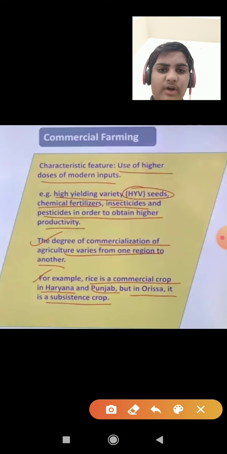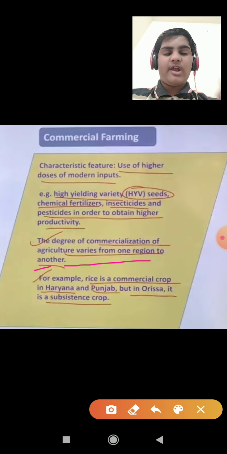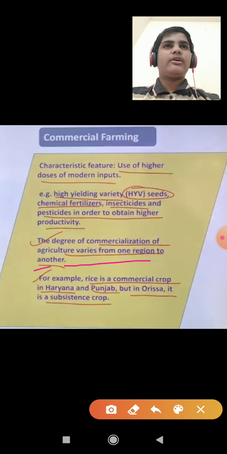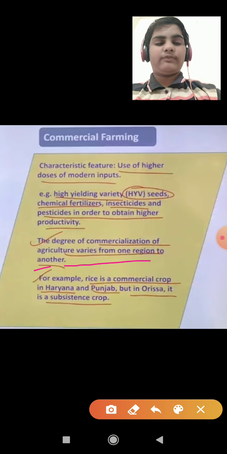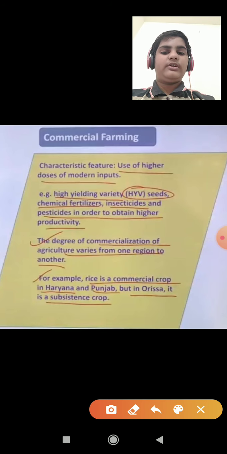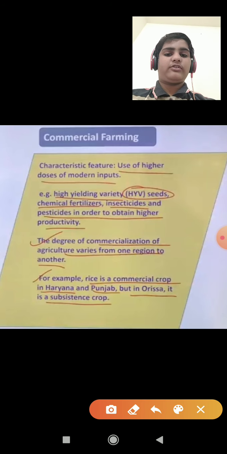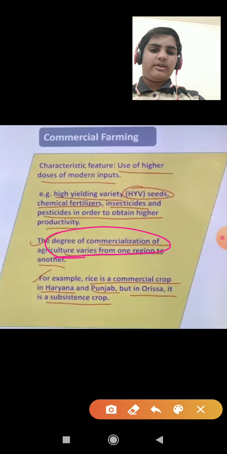The degree of commercialization of agriculture varies from one region to another. Means this farming commercialization varies from one region to another. In the initial position, modern farming is practiced in Punjab, the western parts of Uttarakhand, and Haryana. Then afterwards it varies in other regions, it comes in Bihar, Maharashtra, Tamil Nadu, Kerala. So it is known as degree of commercialization.